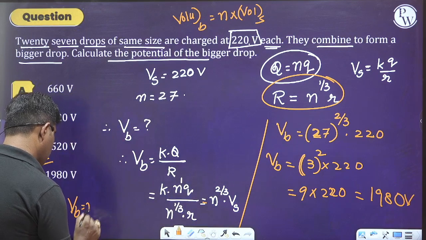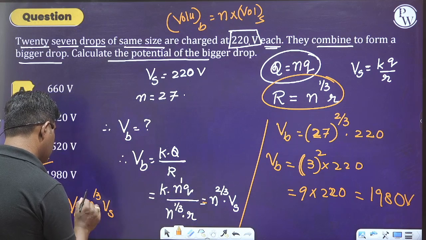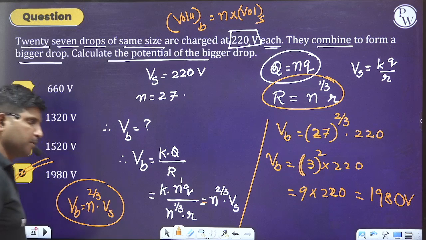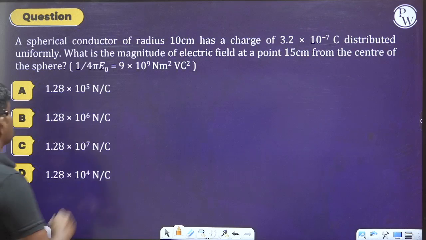Potential of the bigger drop is equal to n to the power of 2 by 3 times the potential of the smaller drop. Okay, I hope you can do this. Now similarly, move on to the next question.